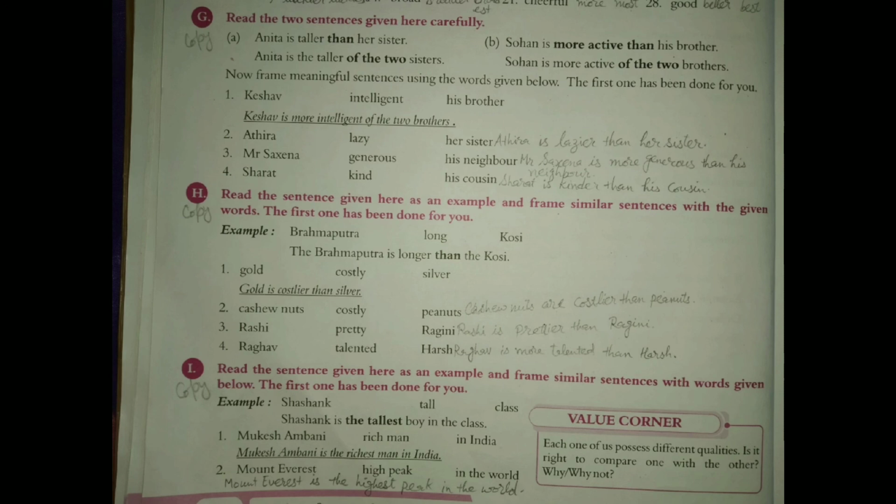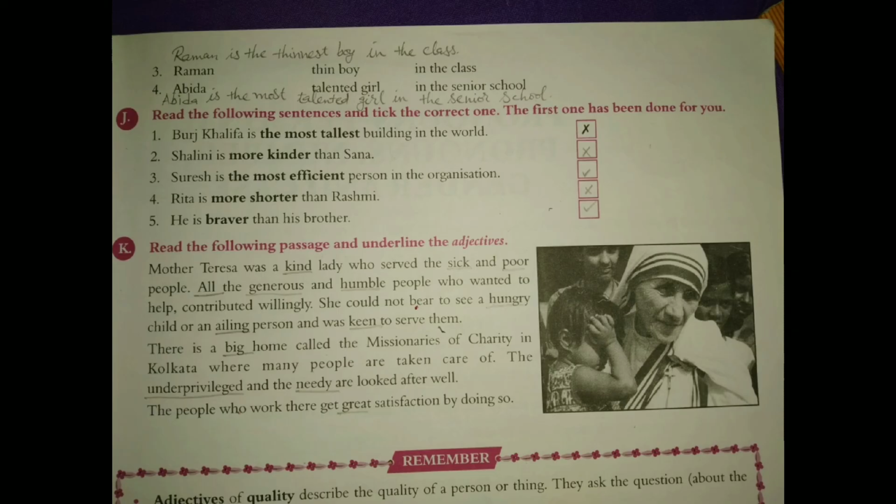I. Number 1, Mukesh Ambani, rich man in India. Answer is Mukesh Ambani is the richest man in India. Similarly, 2. Mount Everest is the highest peak in the world. Third, Raman is the thinnest boy in the class. 4. Abida is the most talented girl in the senior school.